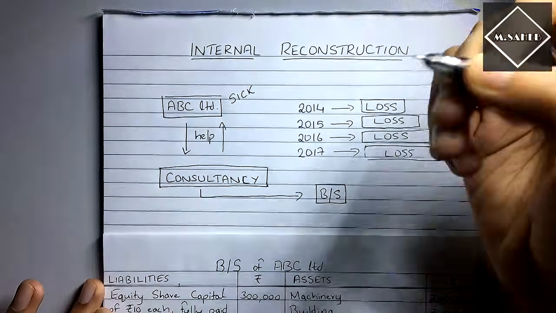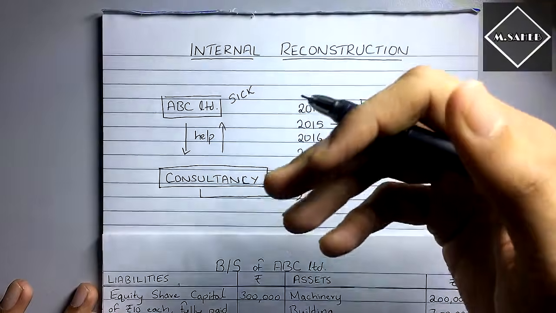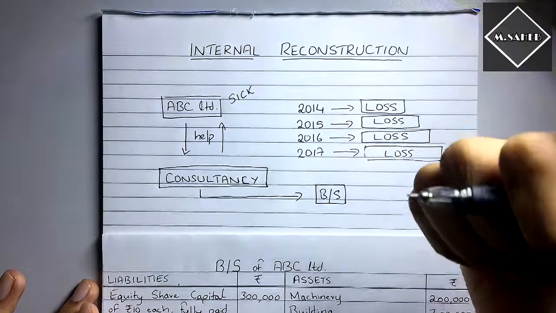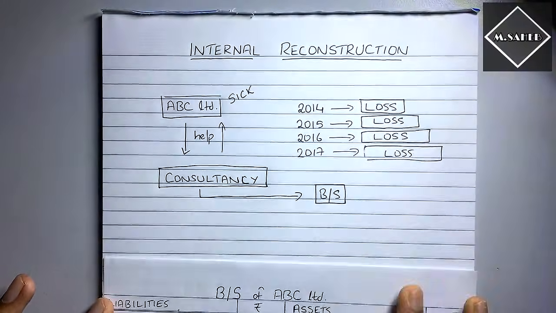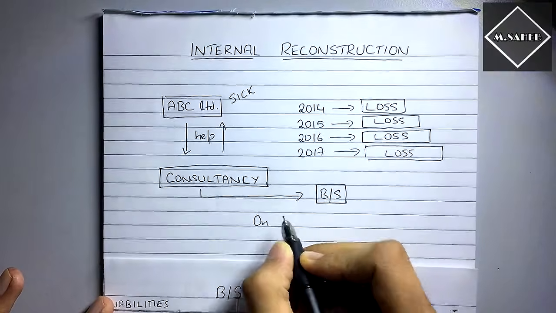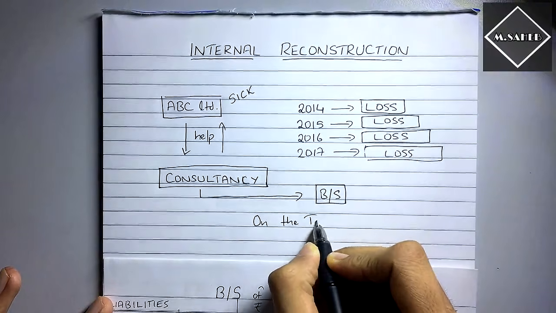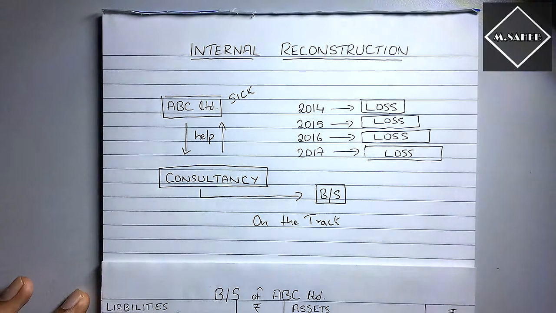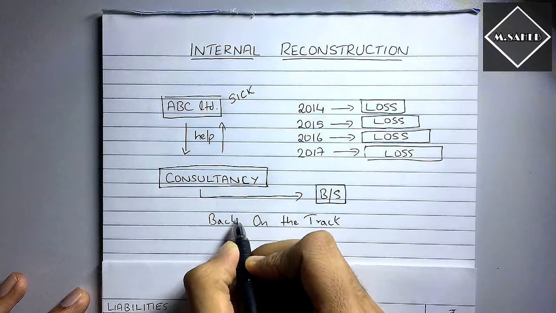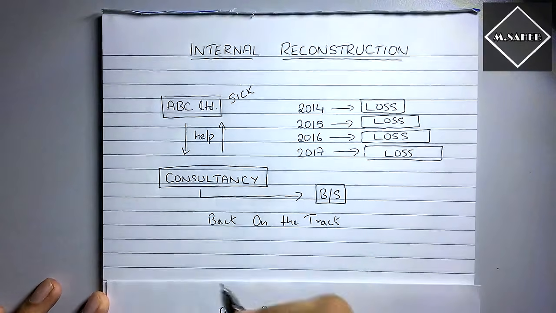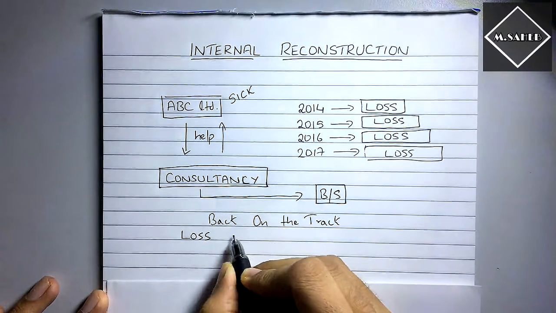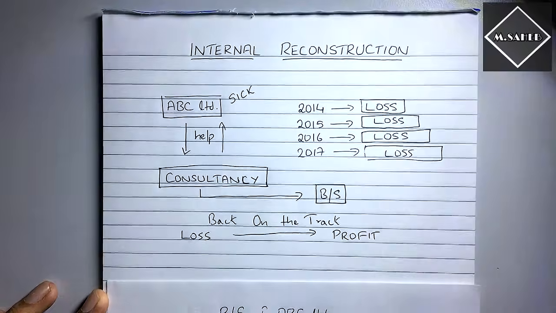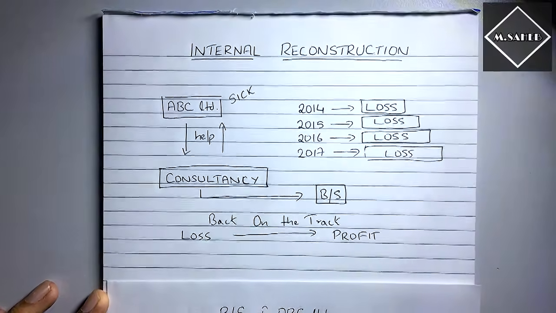And this ABC Limited, after listening to the experts, told them: now give us a solution that will solve our company's problems and take our company back on track. They asked the consultancy people to give a solution so that their company can come back on track, so that from a loss making company it can become a better profit making company. That's what they asked the consultancy people.